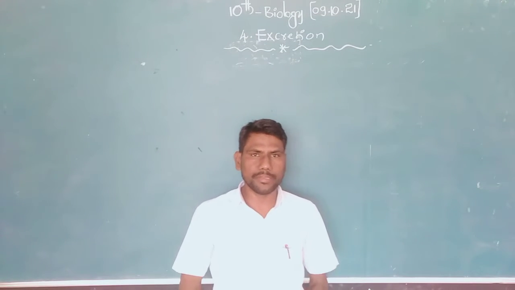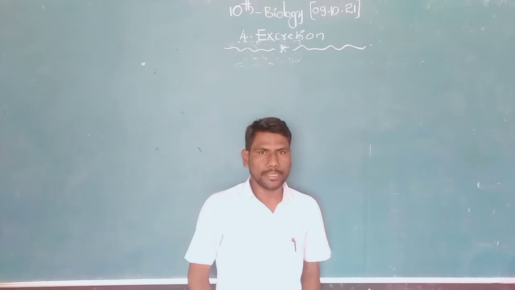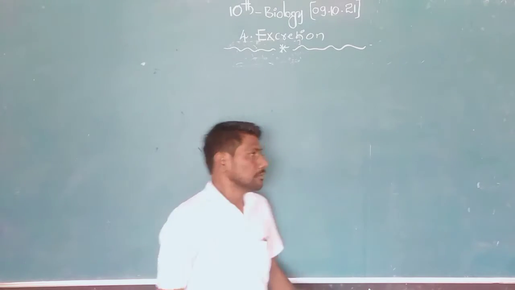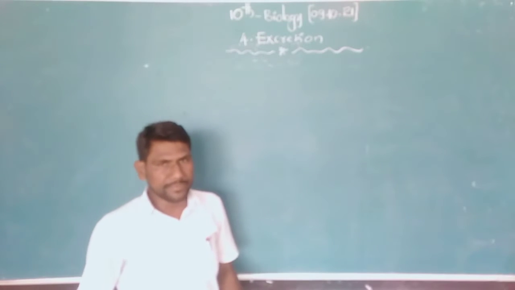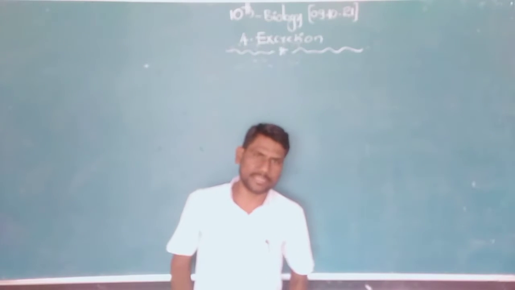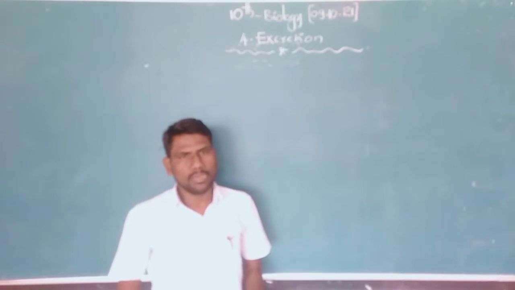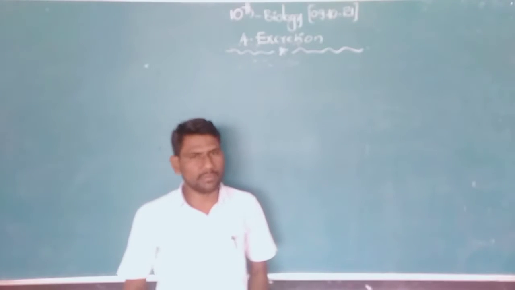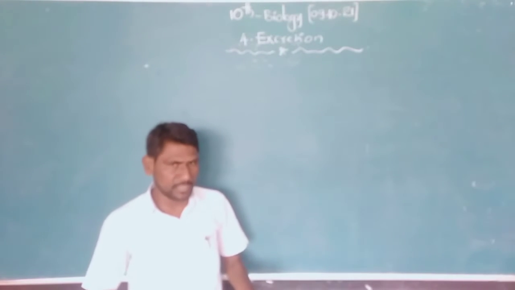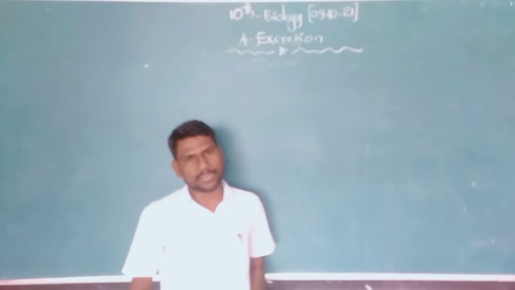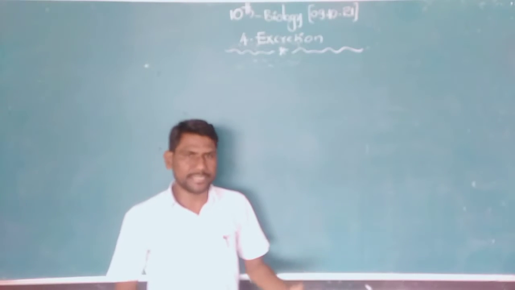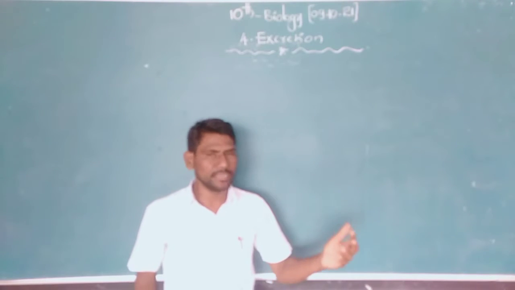Students, today we are going to discuss 10th class biology, 4th lesson, excretion. In previous classes we already discussed what excretion is, why excretion is essential in our body, and what the excretory organs are. Kidneys are the excretory organs.